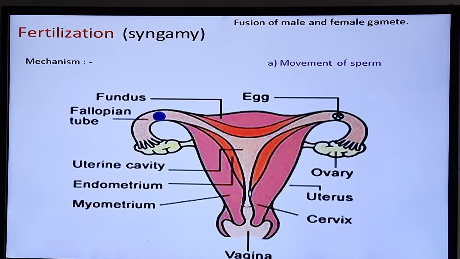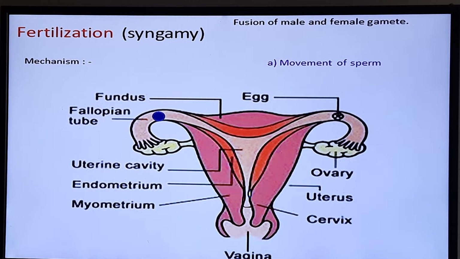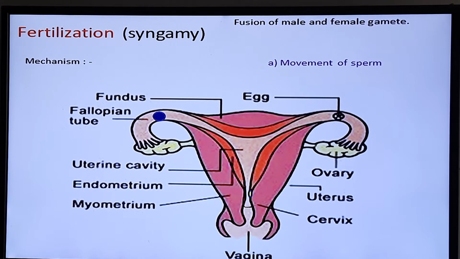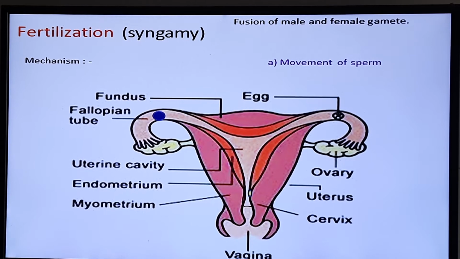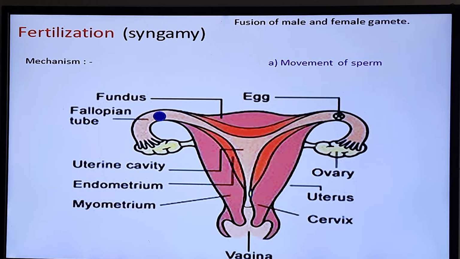In today's session we are going to discuss the concept of fertilization. You know very well, fertilization means fusion of male and female gamete to produce a zygote. This fertilization is also known as syngamy. It takes place in the fallopian tube.